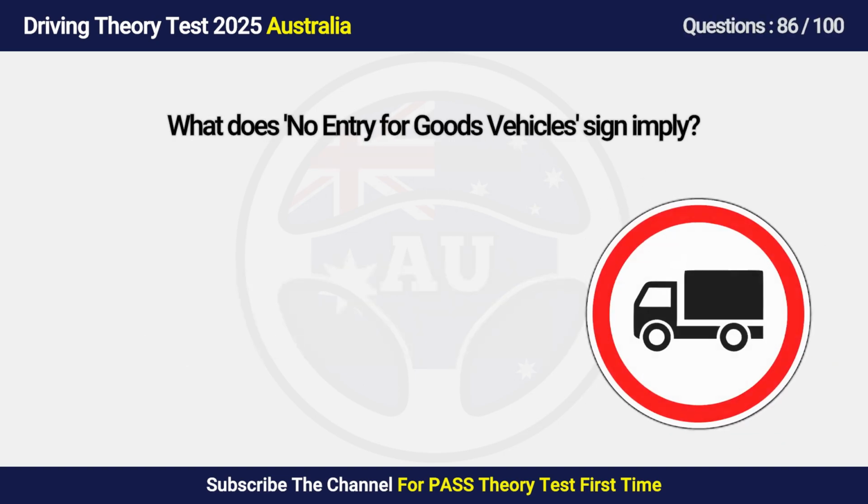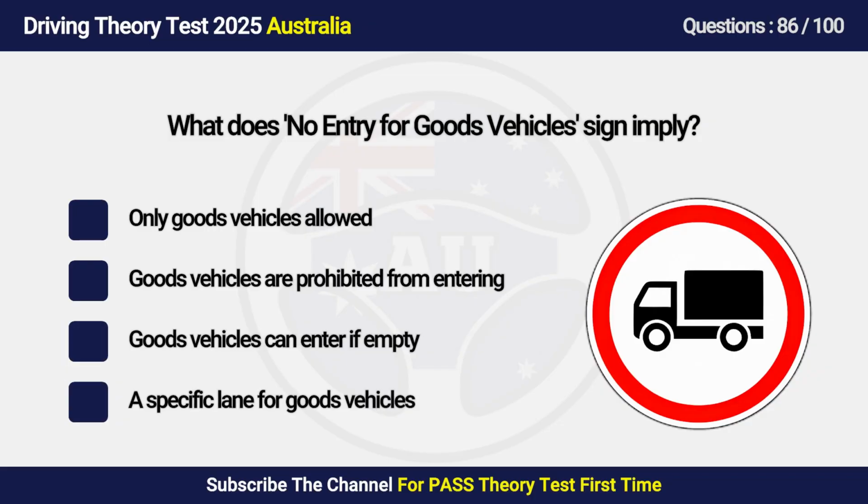Question 86. What does no entry for goods vehicles sign imply? A. Only goods vehicles allowed. B. Goods vehicles are prohibited from entering. C. Goods vehicles can enter if empty. D. A specific lane for goods vehicles.